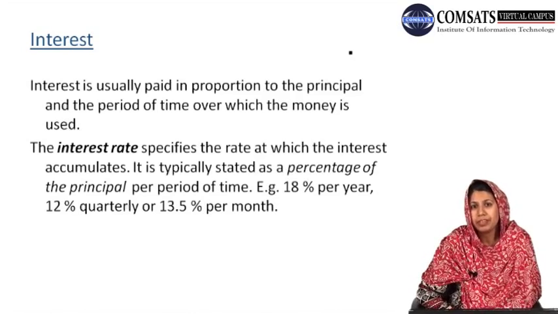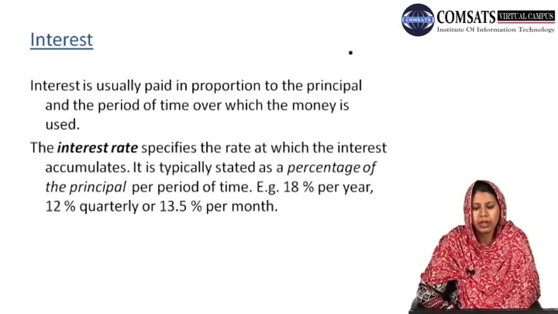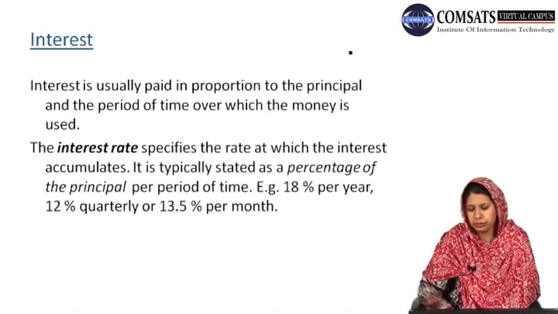So the period of time may vary. It can be a very small period or a very large period, for example calculated at the end of every year. And usually this interest rate is a percentage of our principal amount.